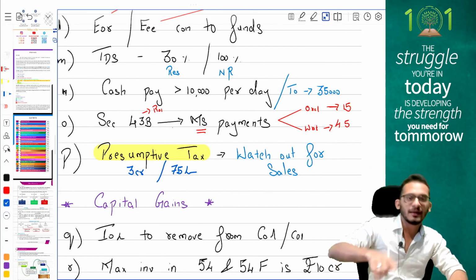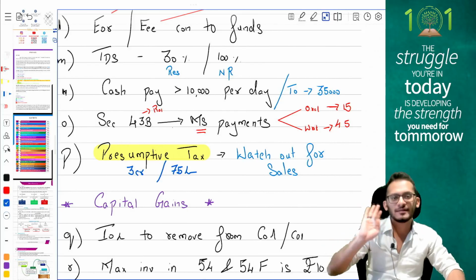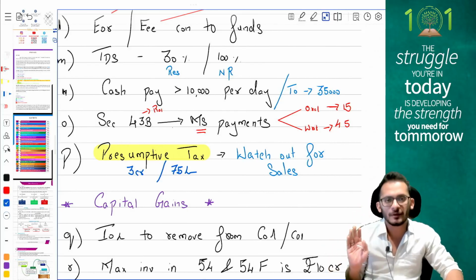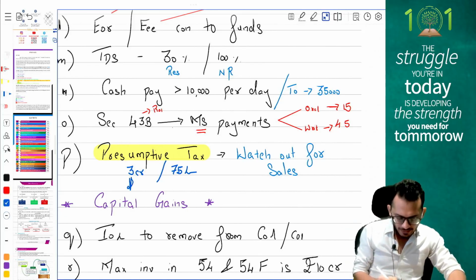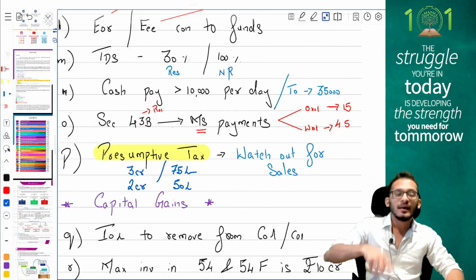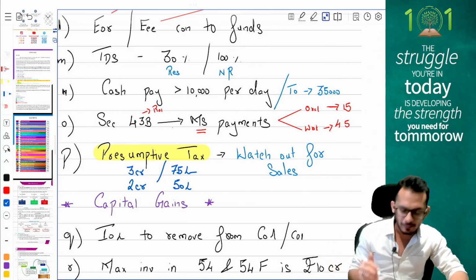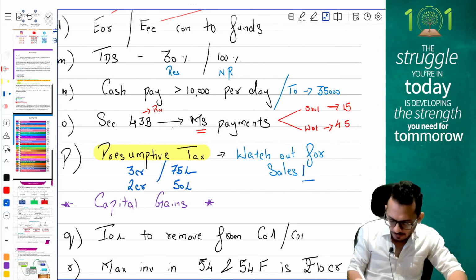But if you are running a business in which no payment is happening more than 95% by permissible modes, or it is happening less than 95%, then the old rules will apply, which is of 2 crores or 50 lakhs. In question, they will not tell you that you have to do presumptive. Please watch out for the sales.